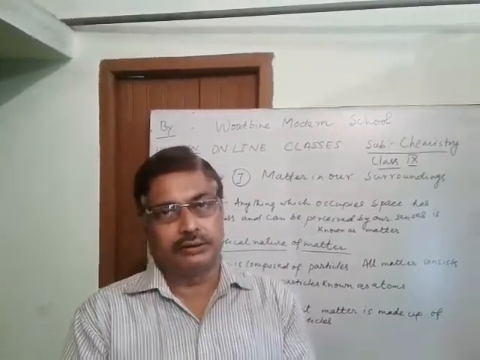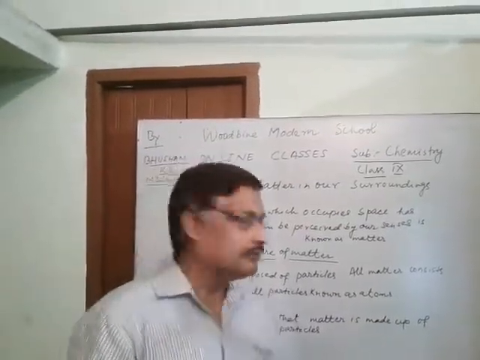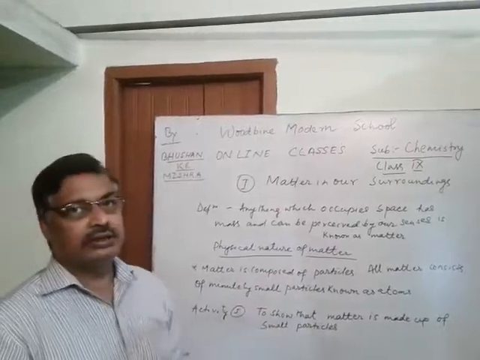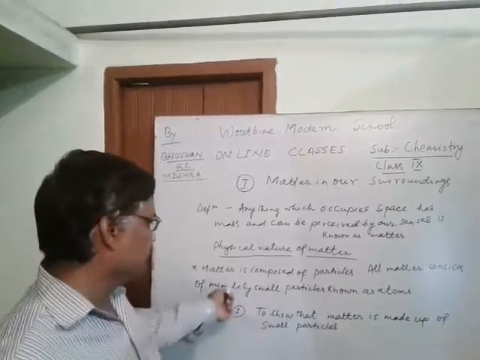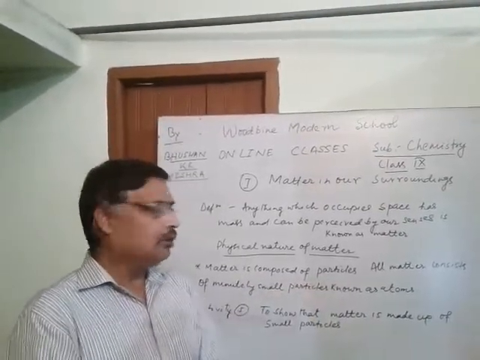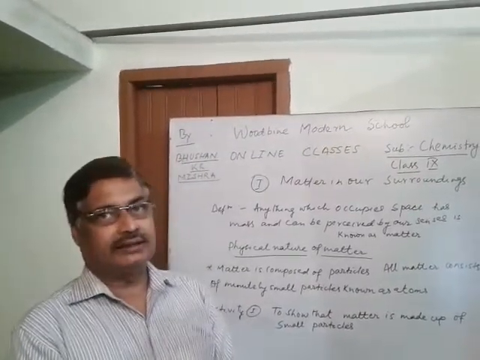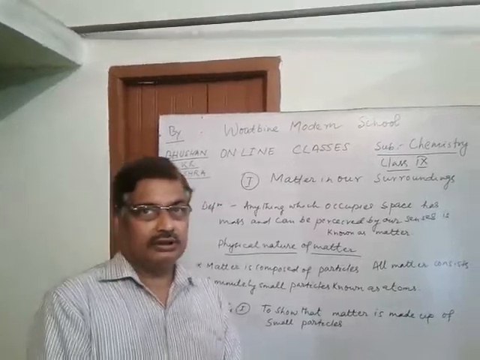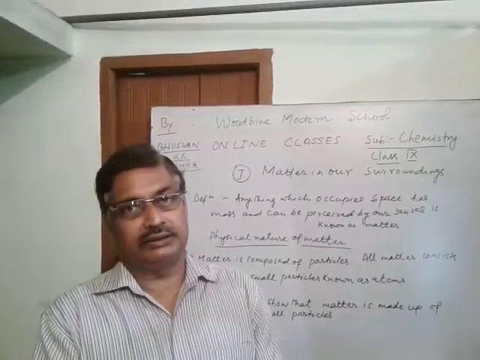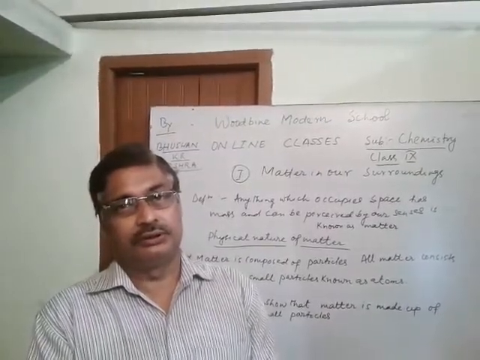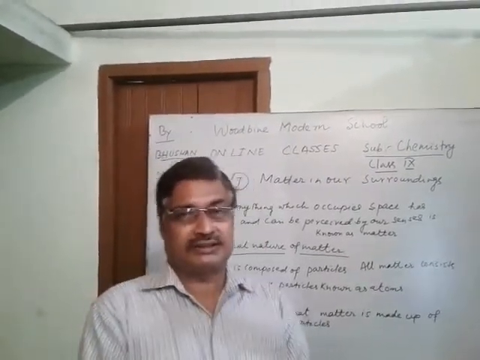Now, by knowing the definition of matter, we will try to know what is the physical nature of matter, what is the composition of matter, what is matter made up of. Now, matter is composed of particles. All matter consists of minutely small particles known as atoms. These are very small, beyond our imagination. We cannot see them even with the help of a powerful microscope. It is so small.